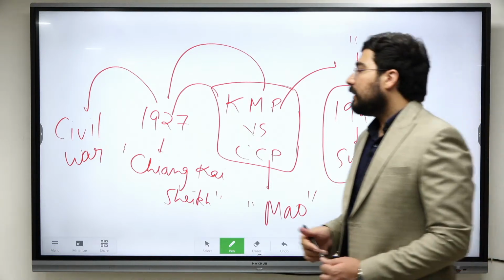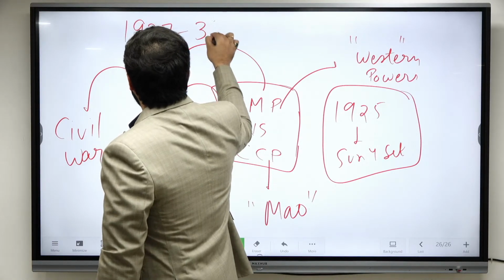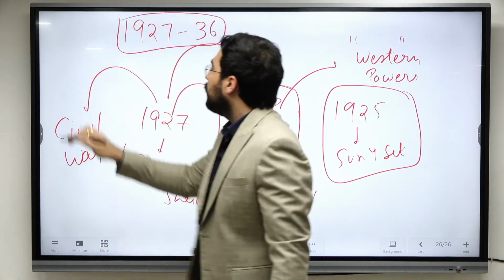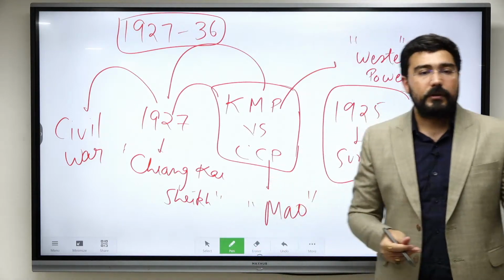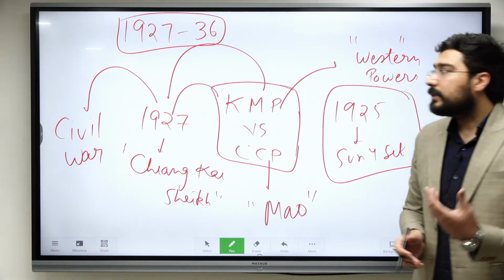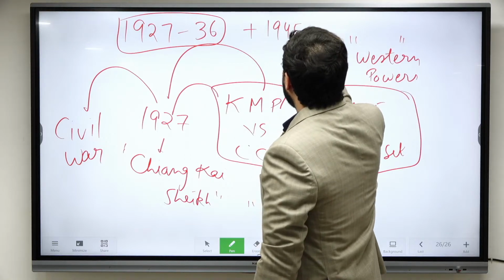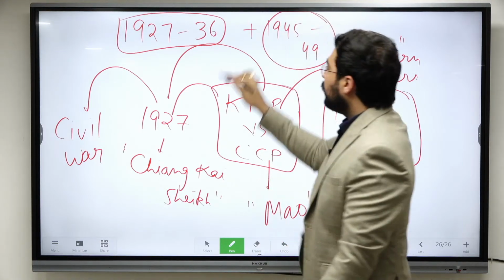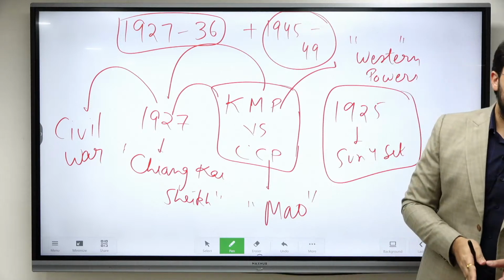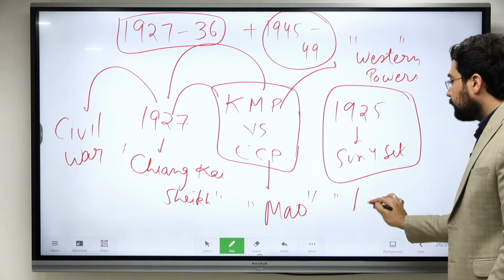The Chinese Civil War remains in action from 1927 till 36. In between it was stopped for a time because of the Japanese invasion. उसको stop किया गया था कुछ time के लिए because of the Japanese invasion. Then they again joined hands. Then it resumed after the defeat of Japan. So it is fought in two stages. All of you know about the Long March.